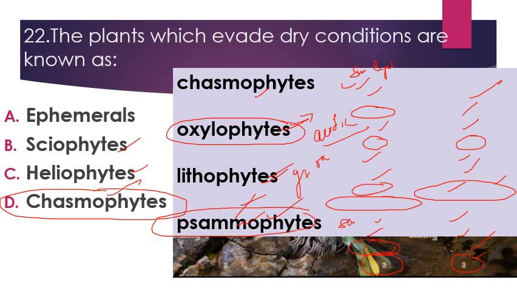Then psammophytes. These are the plants which prefer to grow on sand. जो sand के ऊपर grow करते हैं. So these are the terms which are used for different plants on the basis of habitat.